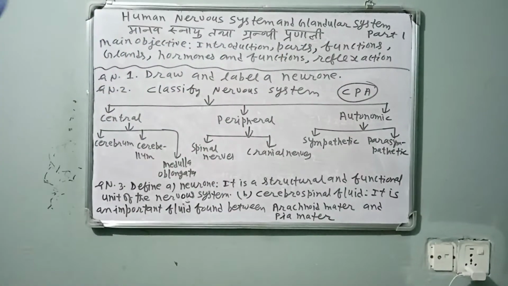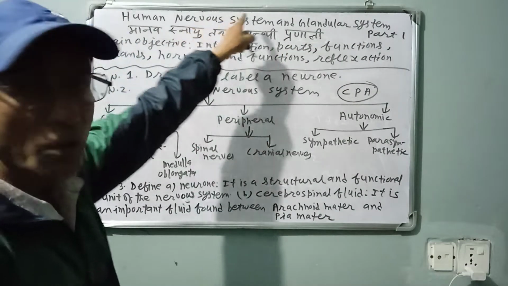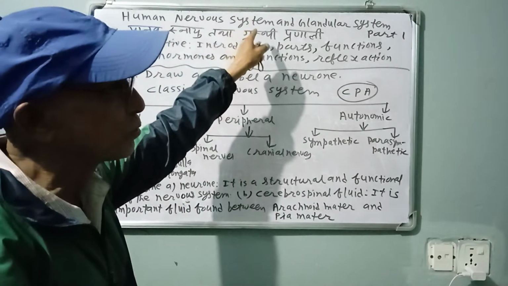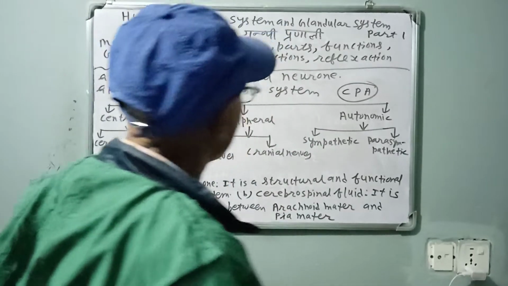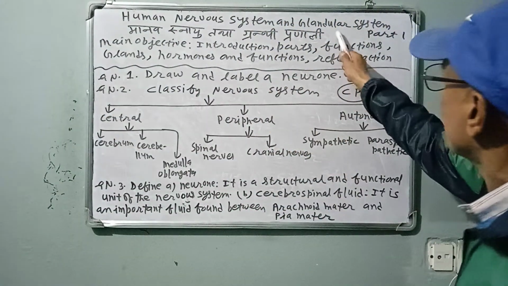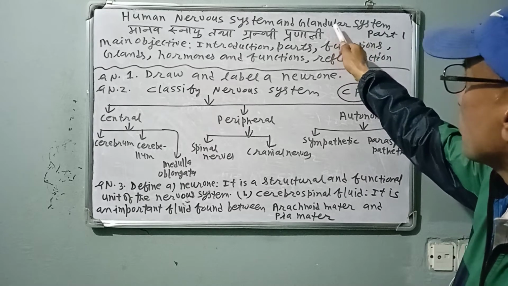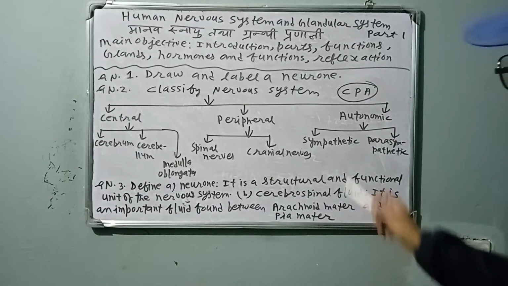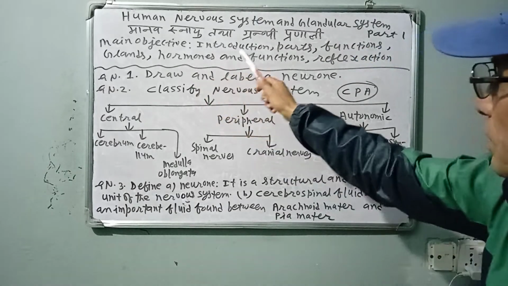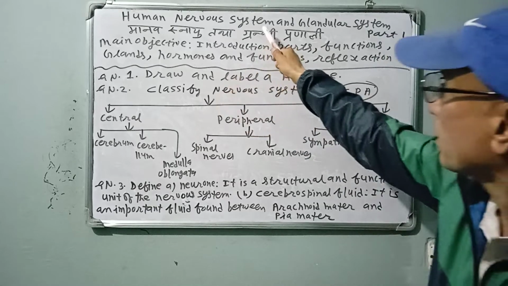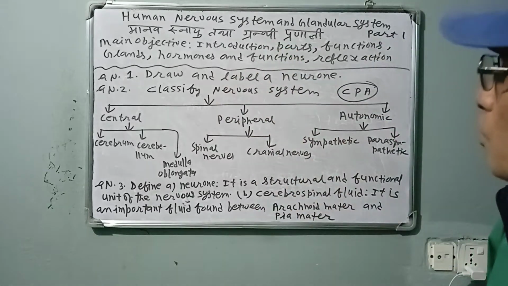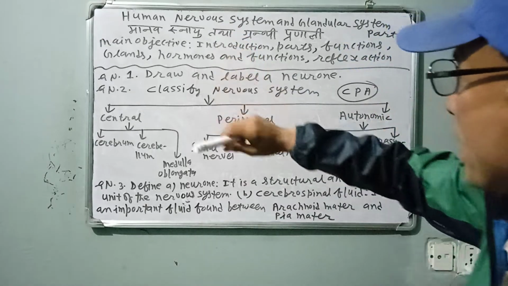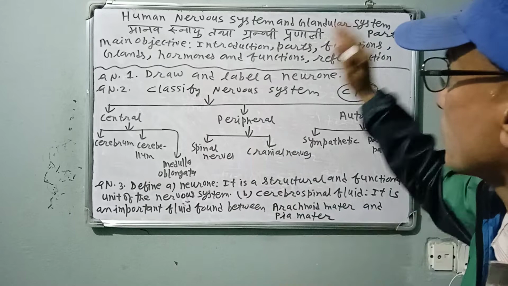Glandular system, Granthi Pranali. See, the nervous system is mainly about thinking, logic, thinking of the past, present and future, and making the body efficient. Then there is the glandular system, a group of organs which produces different types of enzymes, juices and hormones. Main objectives of this lesson are an introduction to the nervous system, one of the most important systems. The nervous system is the main central part of the body which controls all other systems and functions.